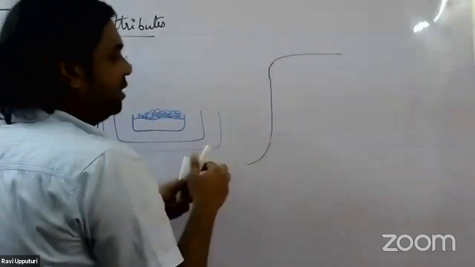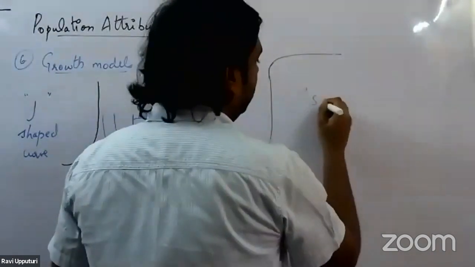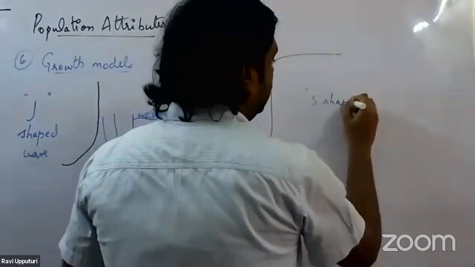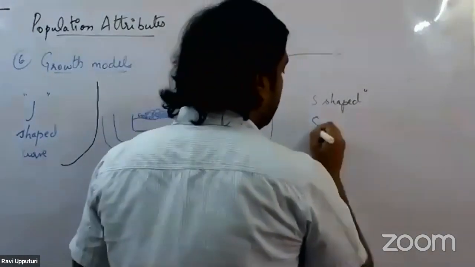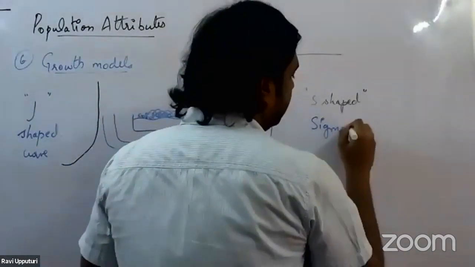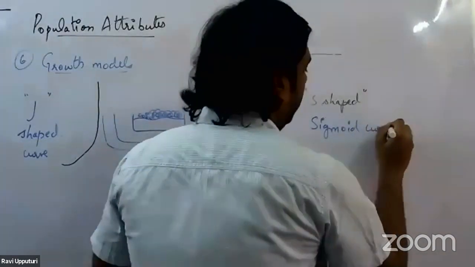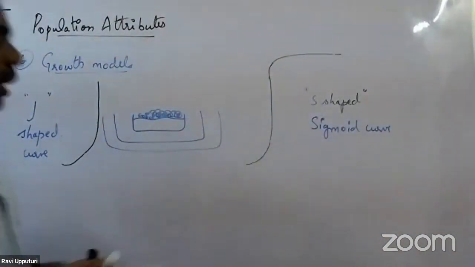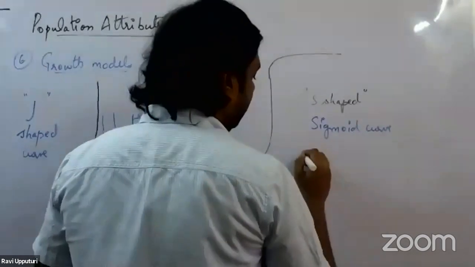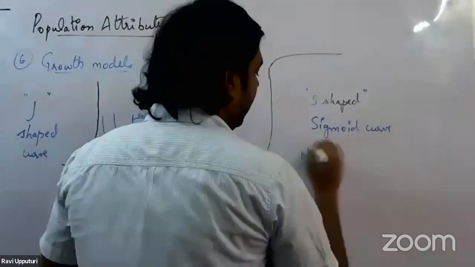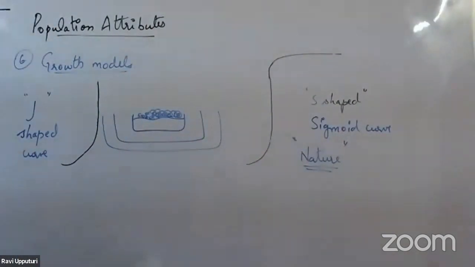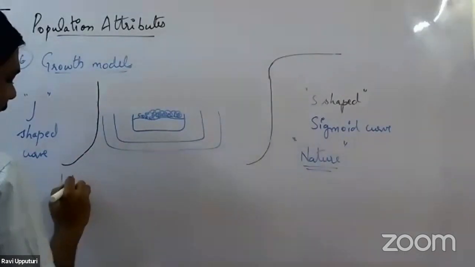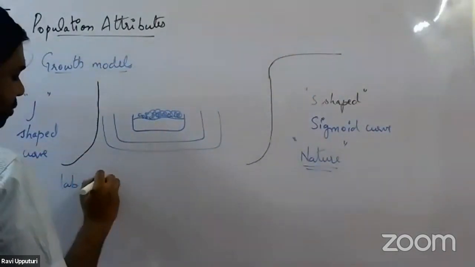So this we call an S-shaped curve, or we can also call it a sigmoid curve. This sigmoid curve is usually seen in nature. The type of growth curve seen in nature is this S-shaped curve or the sigmoid curve, whereas this J-shaped curve is usually seen only in lab conditions.